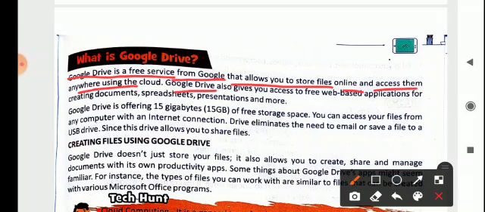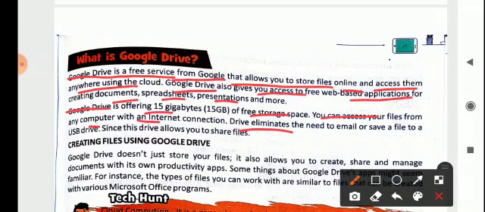Google Drive also gives you access to free web-based applications for creating documents, spreadsheets, presentations and many more. Google Drive is offering 15 gigabytes of free storage space. You can access your files from any computer with an internet connection.